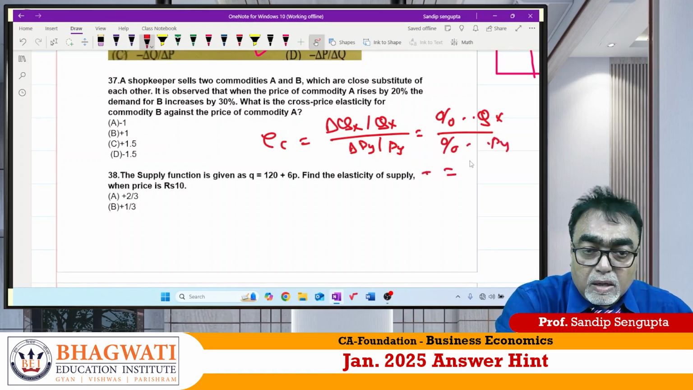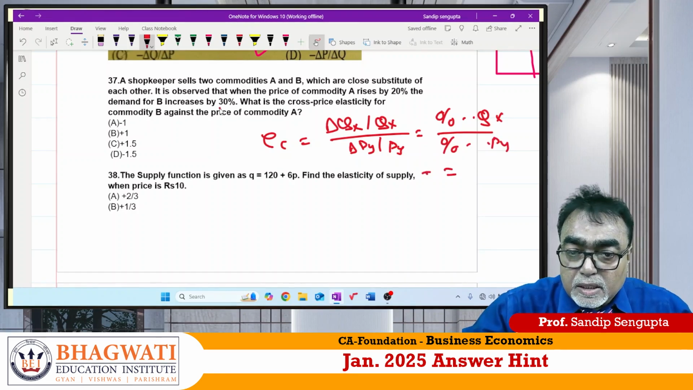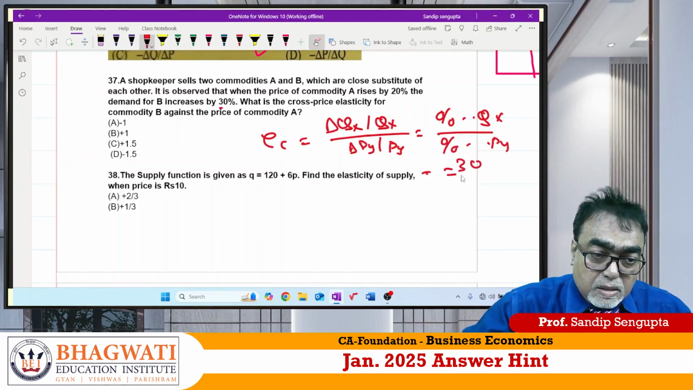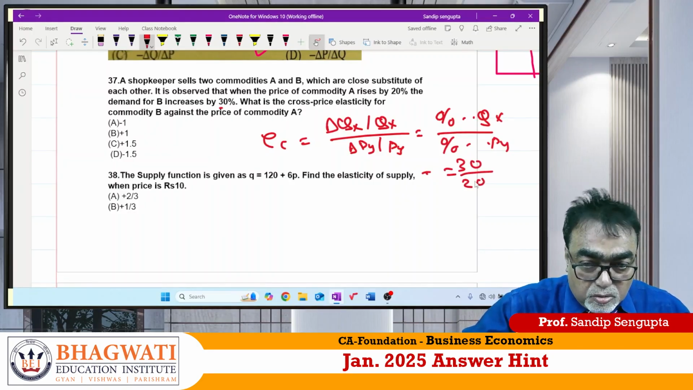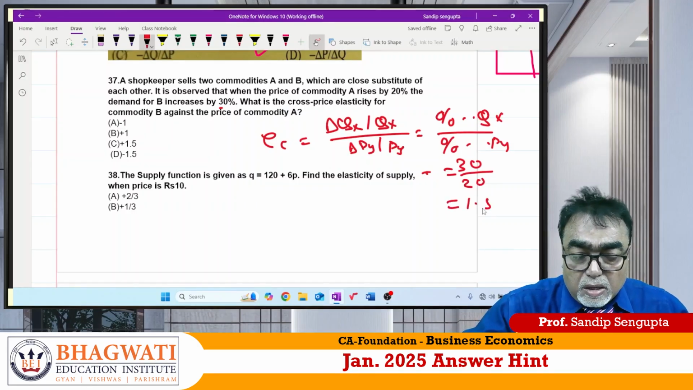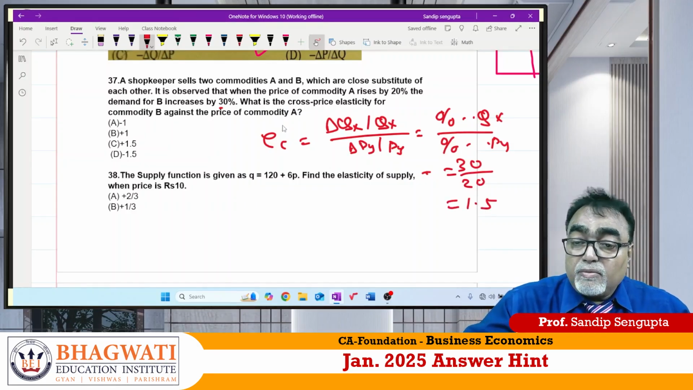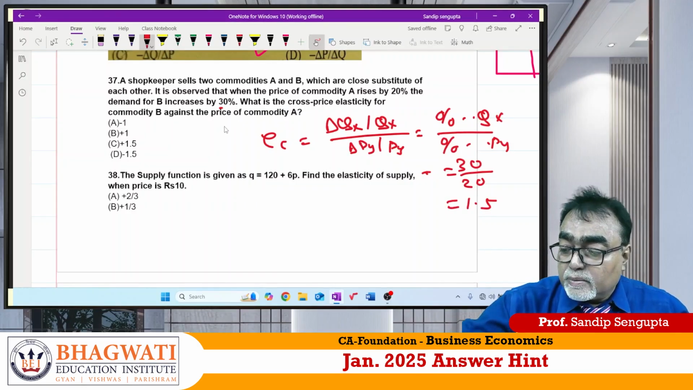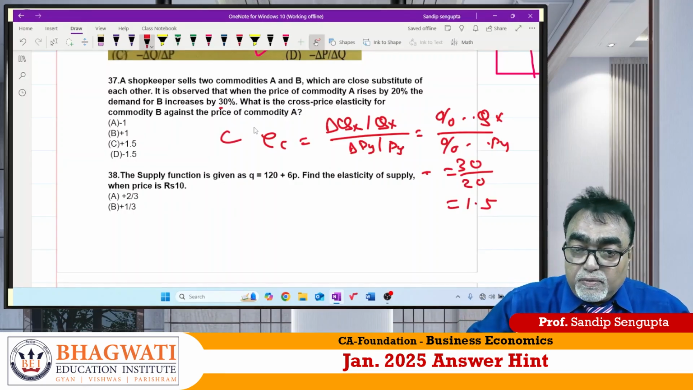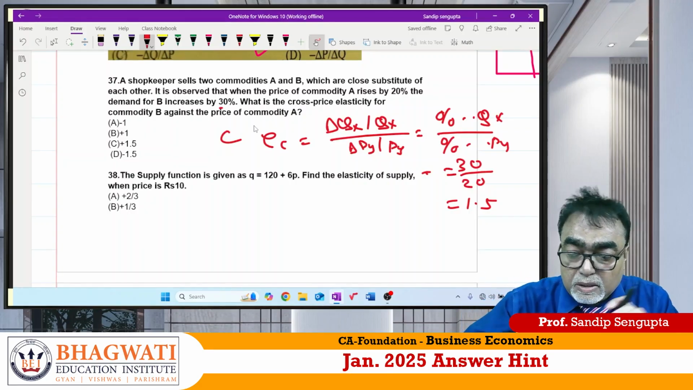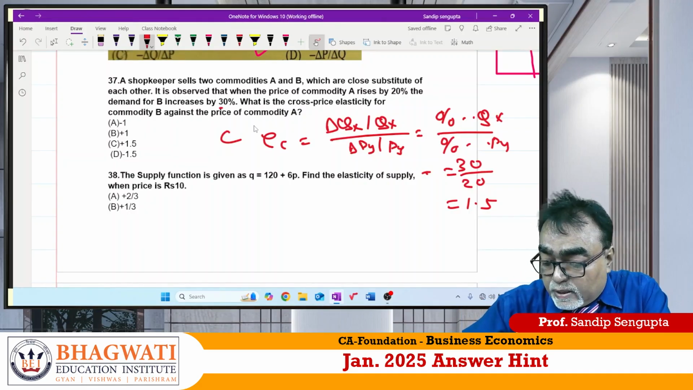So, how much is the percent change in demand? 30%. How much is the change in price? 20%. The answer is what? 1.5. Answer should be 37, C for Chennai. Take, sir. It is understood or not? Because I have written all the answer script so that it will be helpful for you.